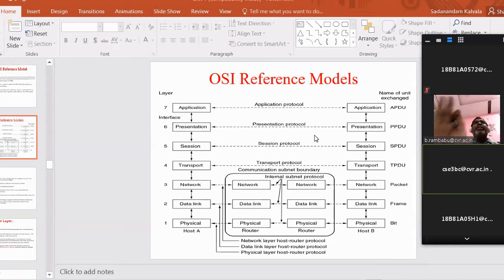Any type of software, any type of operating system, any type of service, or any type of application. There are no conditions or limitations if you are installing the OSI software on the computer. Once you install the OSI computer network software in any computer, that computer becomes open to communicate with any type of application, user, process, or platform. The reason is, when we are communicating with any other user, whatever issues arise, the solutions to all those issues are available with this software. That is the meaning of the open system.